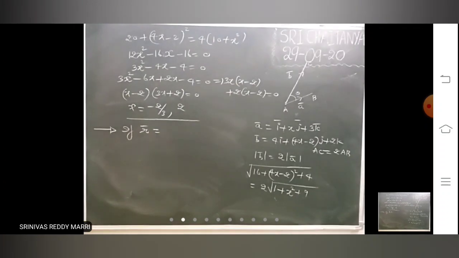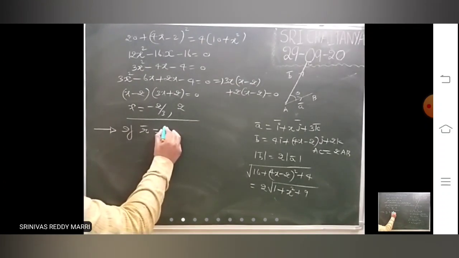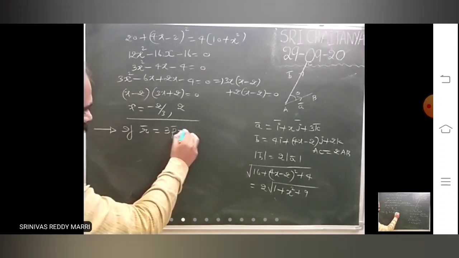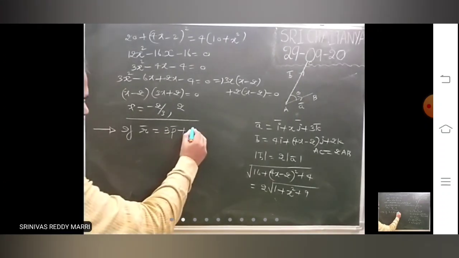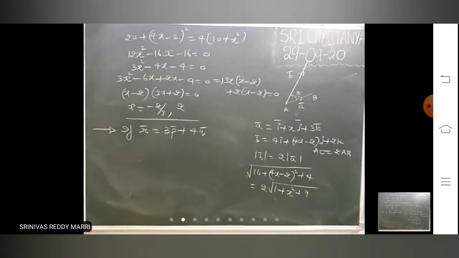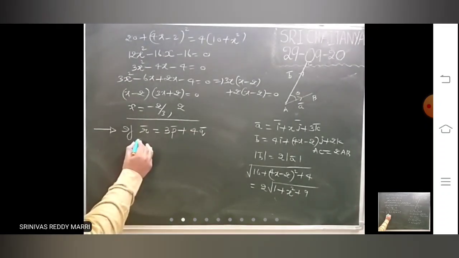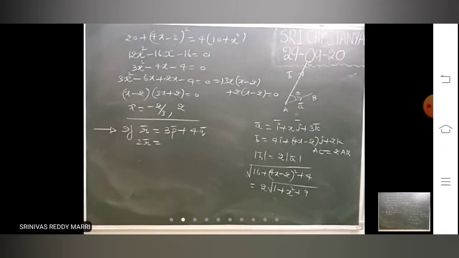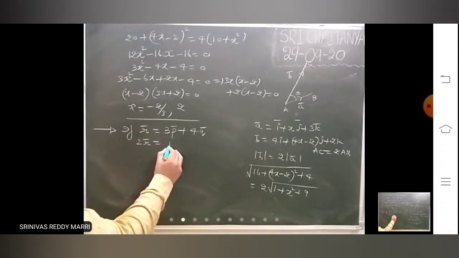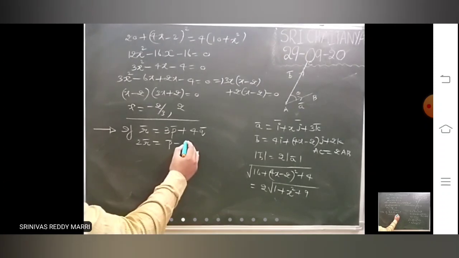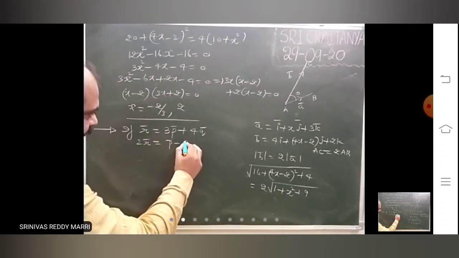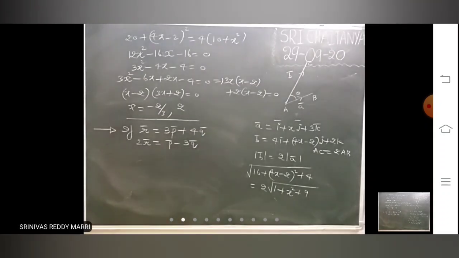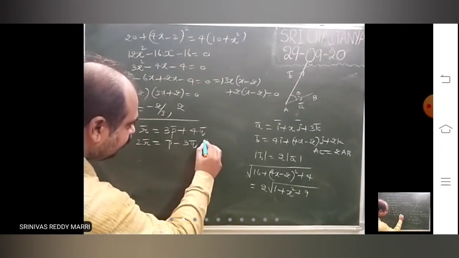Given that r bar equals 3p bar plus 4q bar, and 2r bar equals p bar minus 3q bar, then write the options.